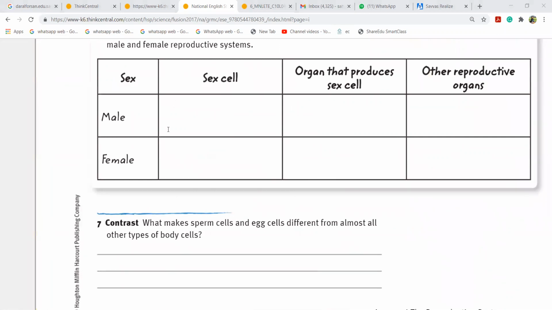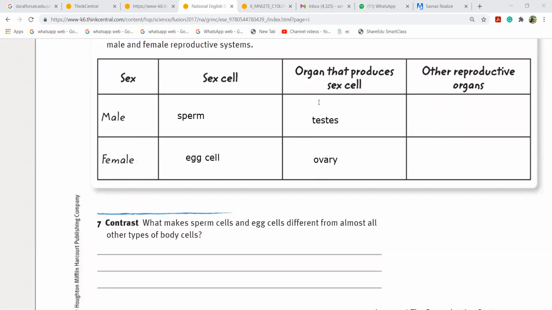I'm going to write again so that you remember this. Never forget this. Sperm is the male sex cell. How about the female sex cell? It is the egg cell. The organ is called the testis, T-E-S-T-E-S, testis. And in females, they are ovaries. There are two pairs of ovaries.